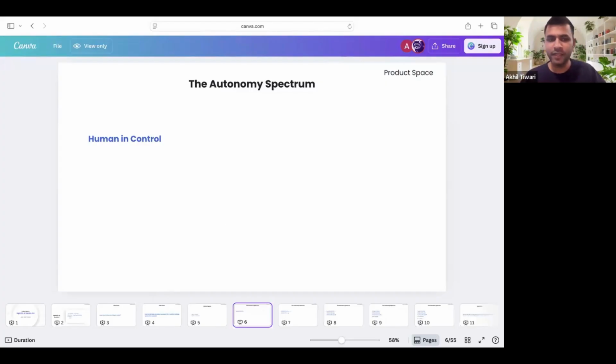Now, right after this, we move to the second stage in the autonomy spectrum, wherein we've moved from humans in control to humans in the loop, right? This is where AI is assisting humans with specific subtasks, but humans still make key decisions and take actions as well. For example, cruise control, right? Or parking sensors. Parking sensors, let's say, might give you a signal, okay, you should not go further back, right?